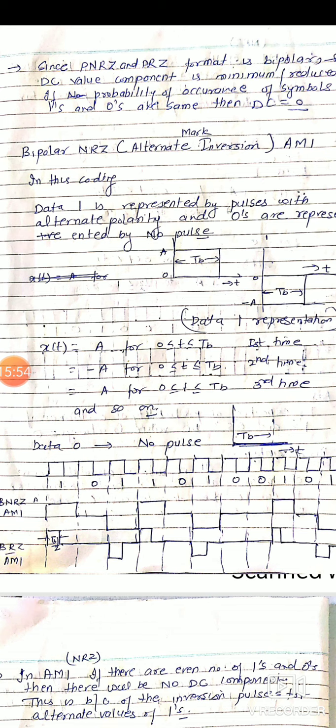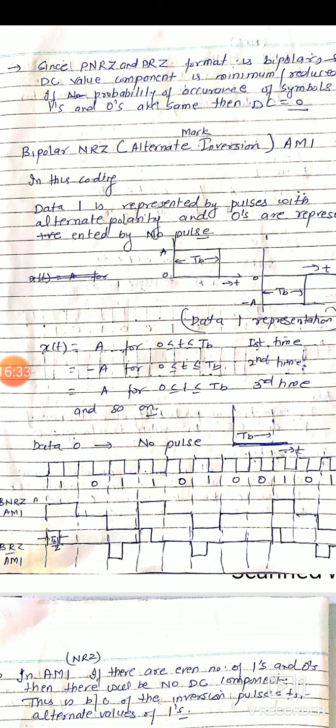Again, it will be more clear by using this example. Again the data will be the same, 1 0 1 1 0 1 0 0 1. Again, bipolar non-return to 0 AMI, alternate mark inversion. We have to remember this only. The 1 will be represented alternately. If the first time 1 comes, it will be represented by a positive pulse. The second time 1 comes, it will be represented by a negative pulse. Then the third time 1 will be represented by a positive pulse, and so on. And data 0 will be represented by no pulse.